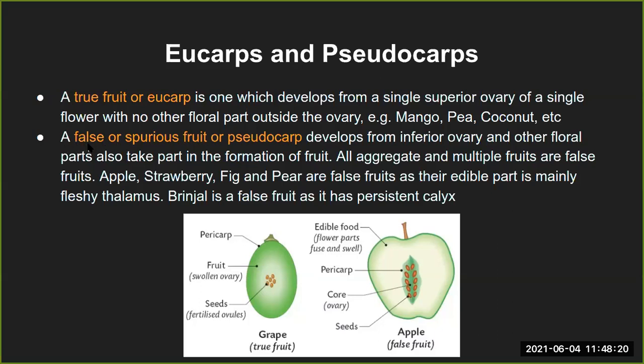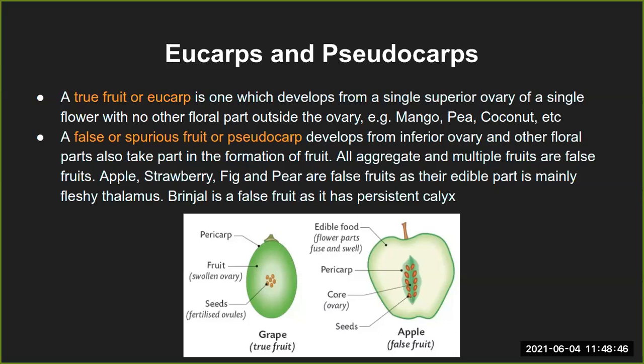In case of the pseudocarps, they are also called false fruit or spurious fruit. They develop from the inferior ovary. Now, if you remember what superior ovary and inferior ovary were: superior ovary was the one where the point of attachment for the floral parts is below the ovary.